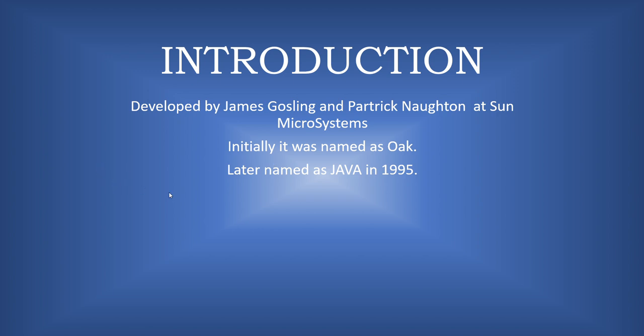Java was developed by James Gosling and Patrick Naughton at Sun Microsystems, and initially it was named Oak. Then different names were given, and the final name selected for the language was Java, and it was released in the year 1995.